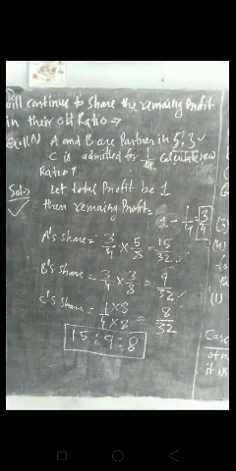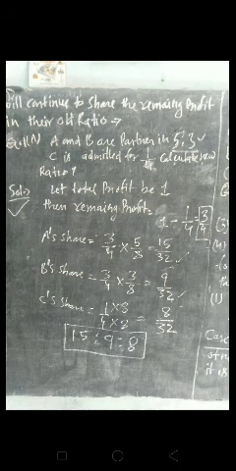Now student, for example, A and B are partners sharing profit in the ratio 5:3, and C is admitted for 1/4 share. C is the new partner, calculate the new ratio. In this question, only the old ratio and the portion of C, the new partner, are given, and no other information is given. For solving this question, we will assume that the total profit is 1,